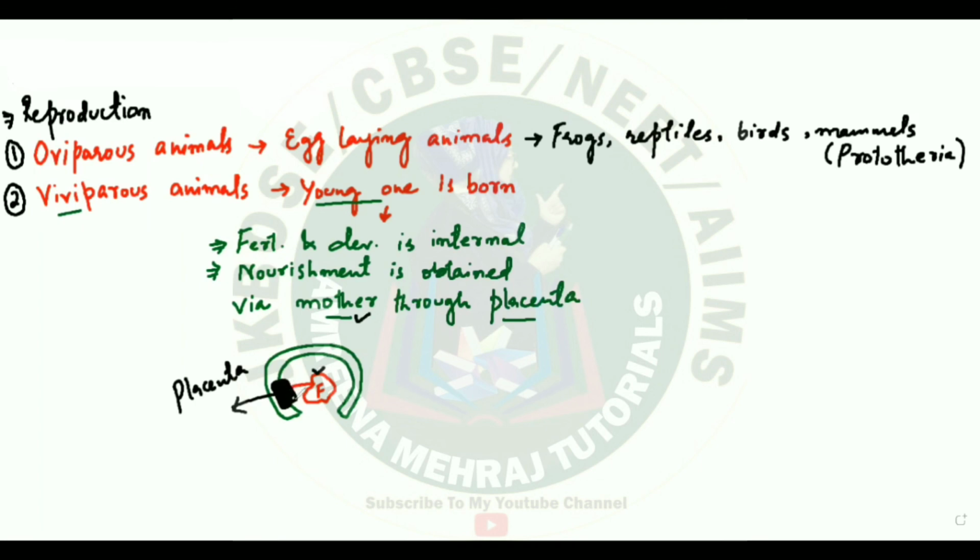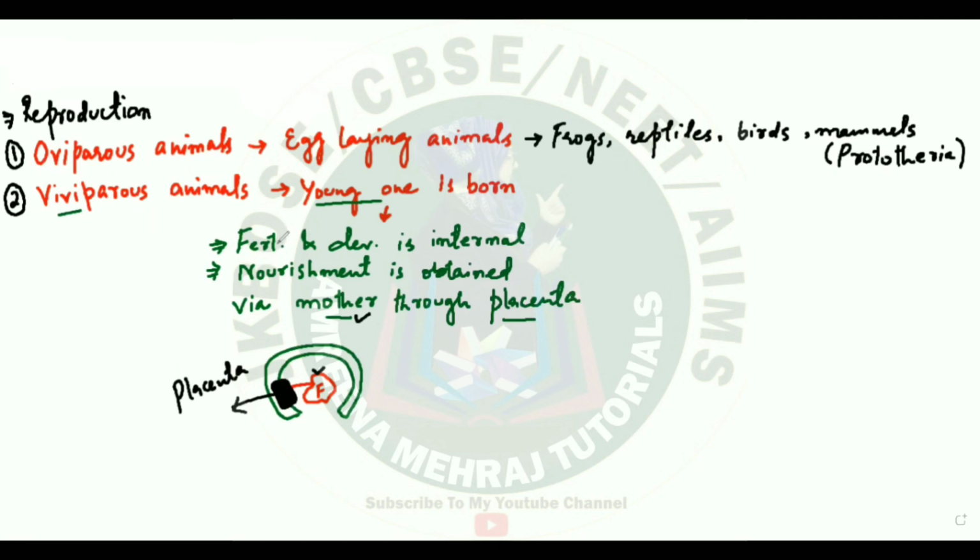So this is the connection through which there is exchange of wastes between the fetus and the mother's blood taking place. There is exchange of gases taking place. So all sort of nourishment is provided by means of this placenta in case of viviparous animals.